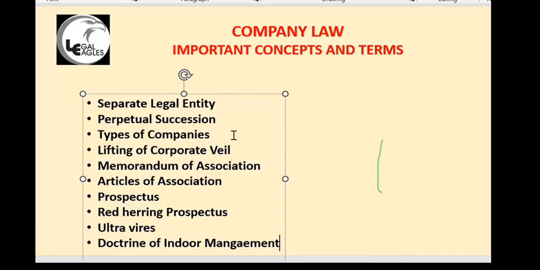Okay, then holding company is the one. If I am holding another company, I am called holding company. That other company will be called a subsidiary company. So small definitions will be there, they are not important.